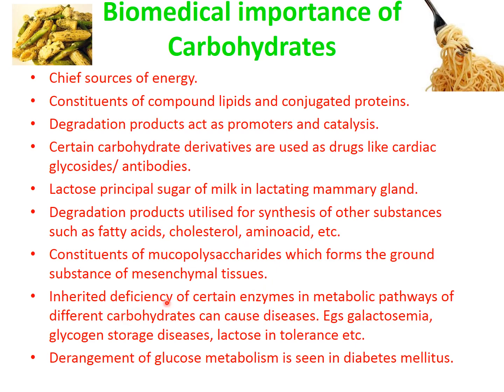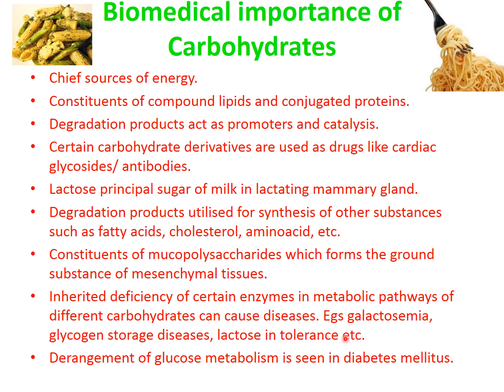Inherited deficiency of certain enzymes in metabolic pathways of different carbohydrates can cause disease. So if some of the enzymes are deficient, then it can cause diseases. Examples: lactosemia, glycogen storage disease, lactose intolerance.